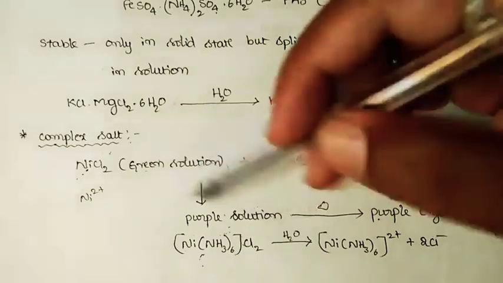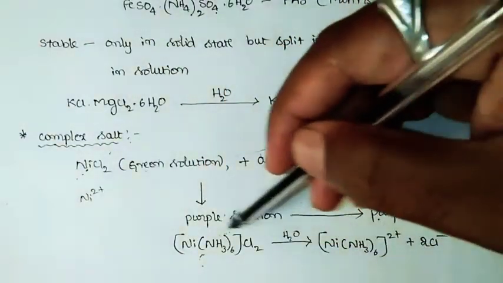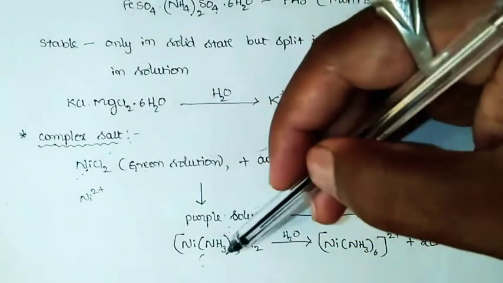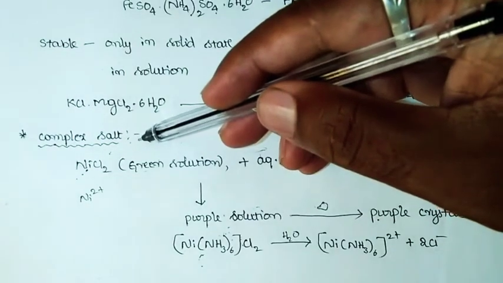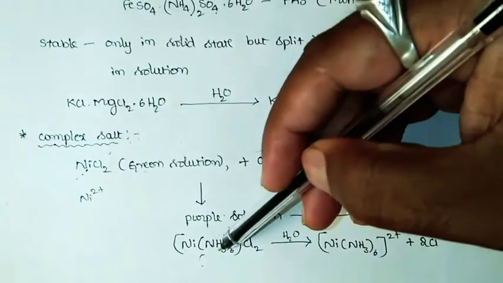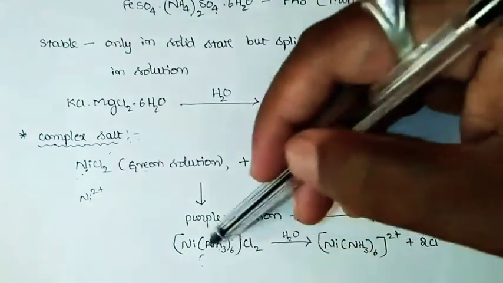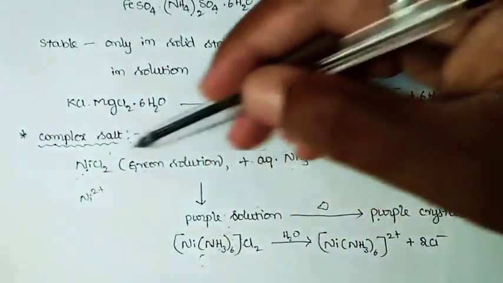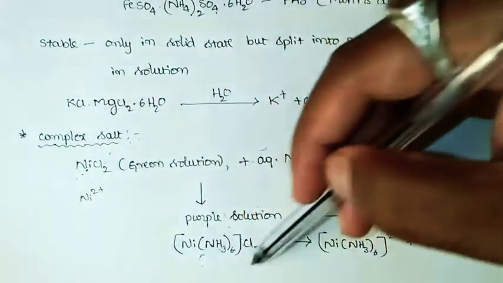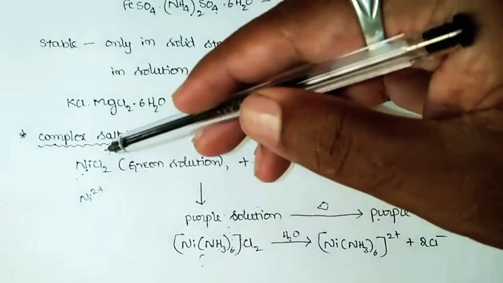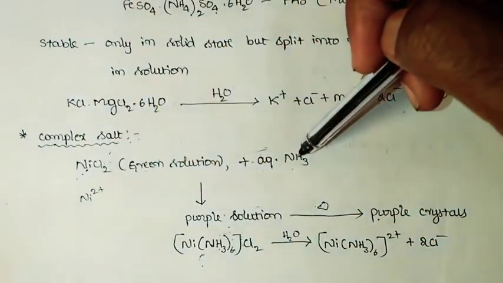That means here what we got is a complex salt. What we get is simply called a complex salt, and such complex salts show completely different properties from the components from which they have been produced. The properties of this complex salt are completely different from the properties of Ni2+ and the properties of ammonia.